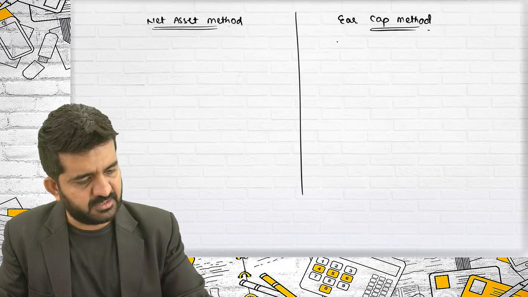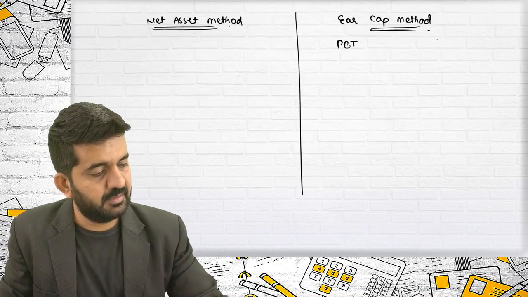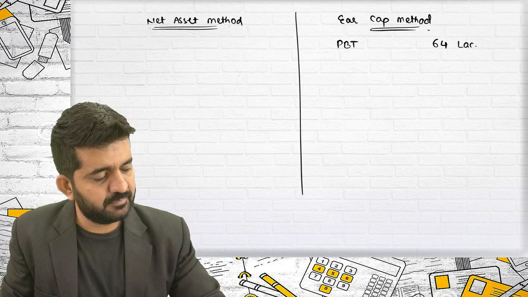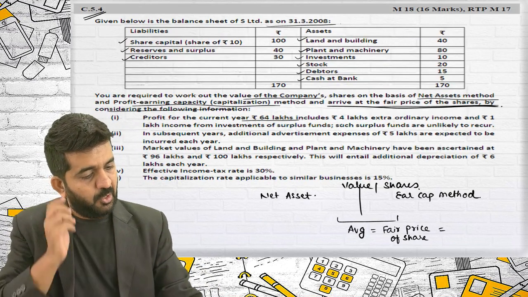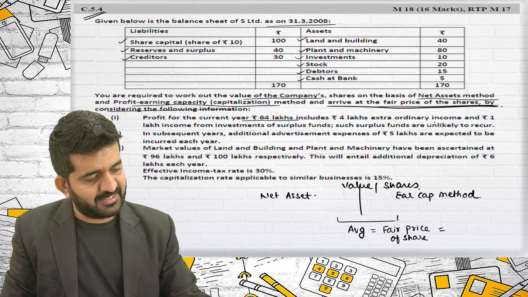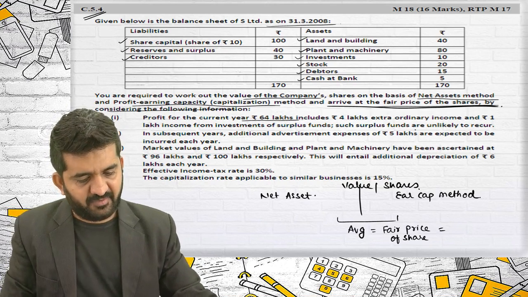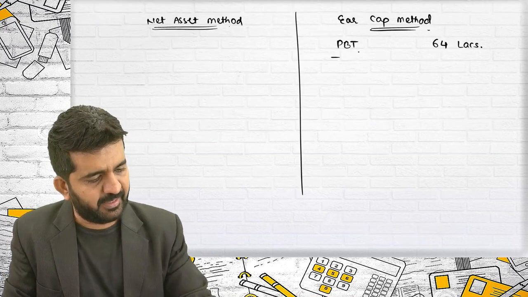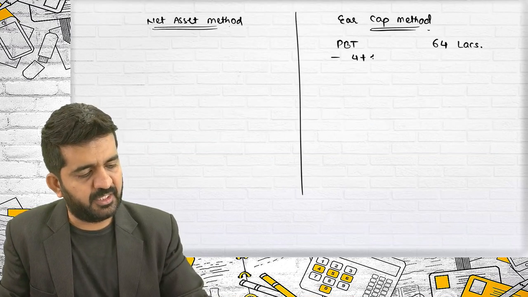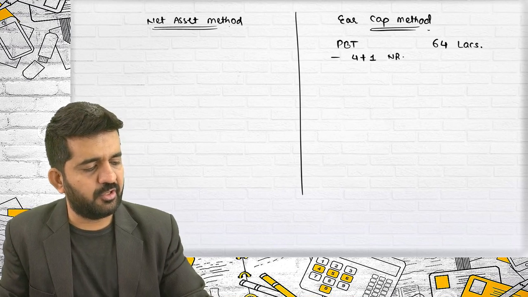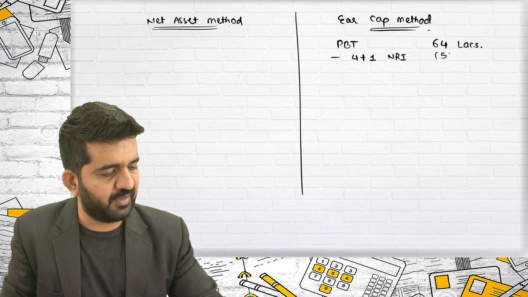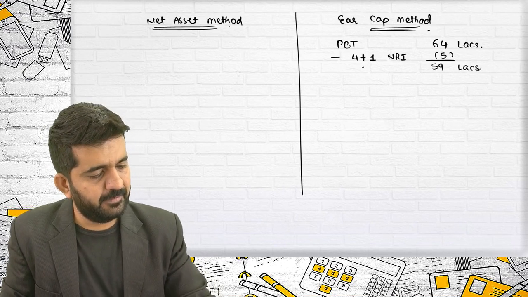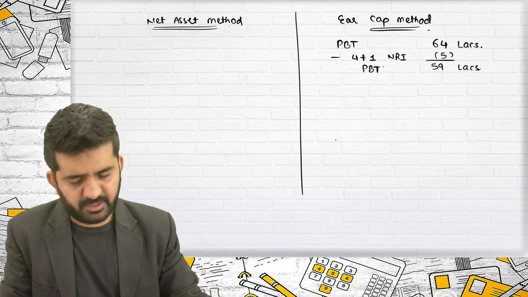Profit before taxes 64 lakhs, out of which 4 lakhs extraordinary income and 1 lakh income from investment are not going to be repeated, minus 4 plus 1 lakh non-recurring income, that is 5 lakhs. This will become 59 lakhs. Again, it is profit before tax only.